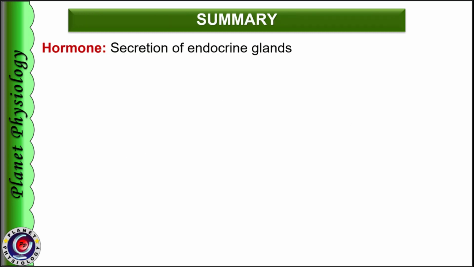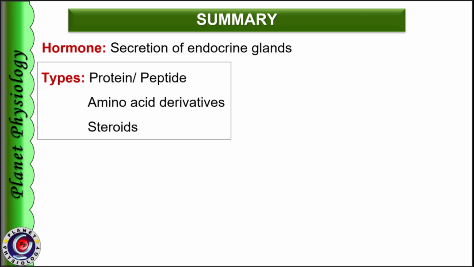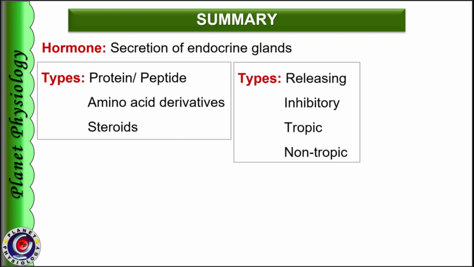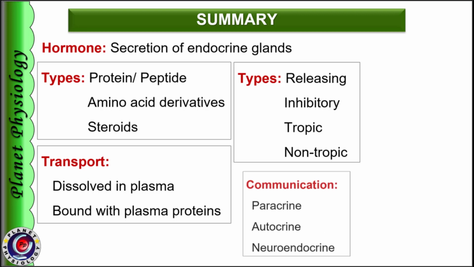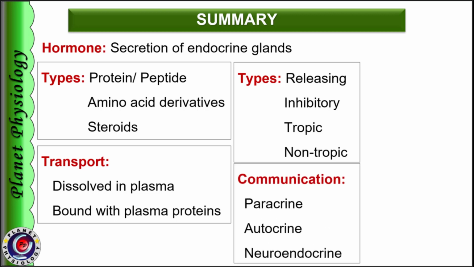So let's have a quick recap of the important points. Hormones are chemical messengers secreted from endocrine glands and act on distant target tissues. Based on chemical nature, they can be proteins or peptide hormones, derivatives of amino acids, or steroids. Functionally, hormones can be releasing or inhibitory hormones, tropic or non-tropic hormones. Water-soluble hormones are transported in dissolved form and have less half-life, whereas lipid-soluble hormones are transported with the help of plasma proteins and have more half-life.